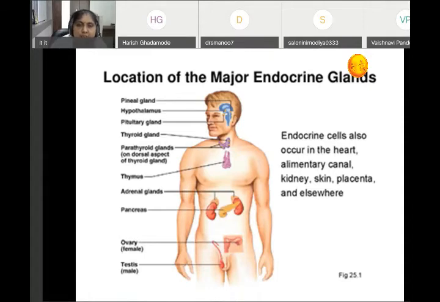To make a chart like endocrine gland and the hormones secreted by endocrine gland. First, write down the pineal gland. Pineal gland secrete, endocrine gland, divide it, then hormone. Pineal gland secrete melatonin.